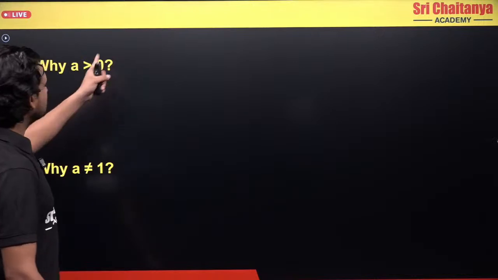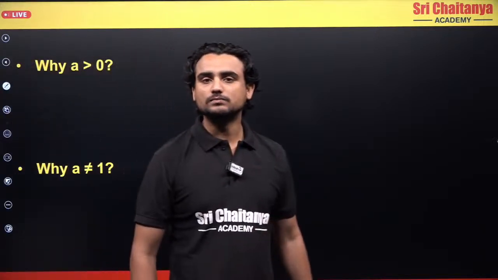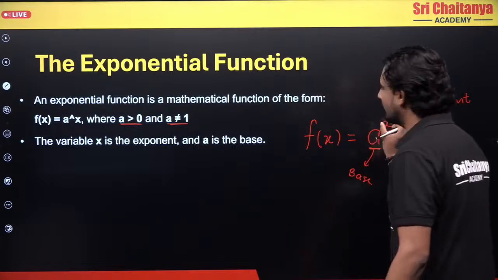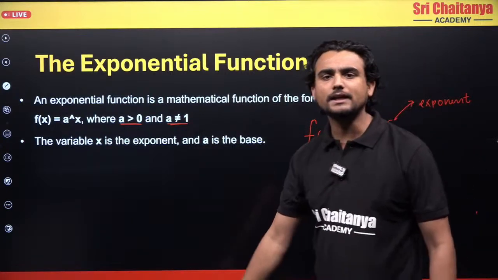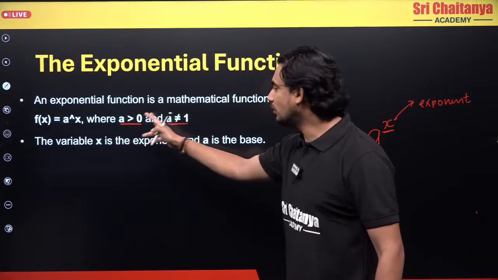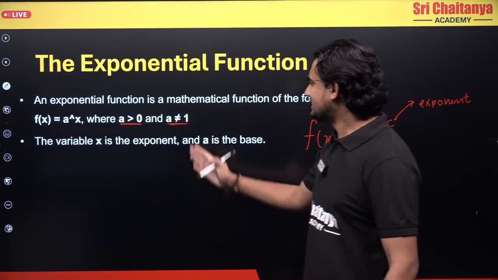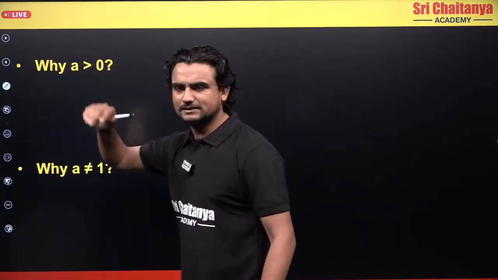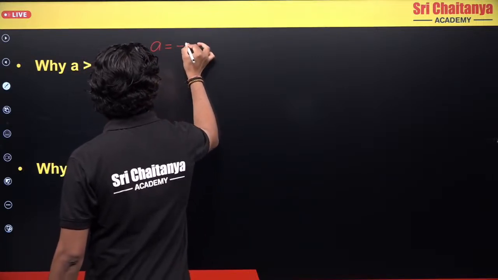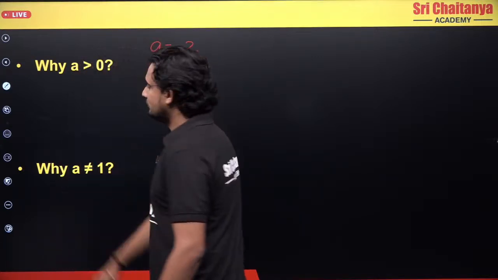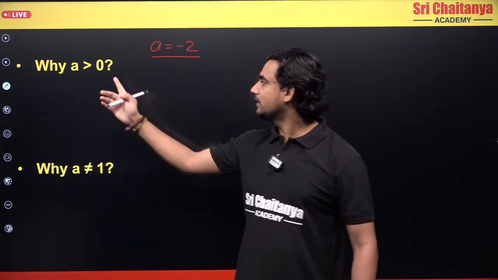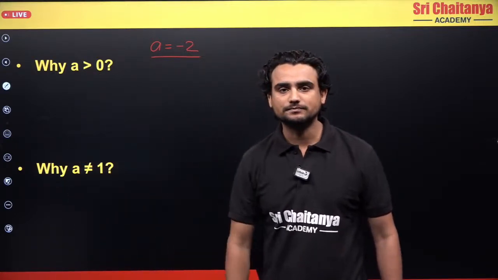So why is a greater than 0? Let's suppose a can be any number, not necessarily greater than 0 or not equal to 1. To verify this, let's say that a is -2. Basically I am trying to check what happens if I don't follow the instructions here.